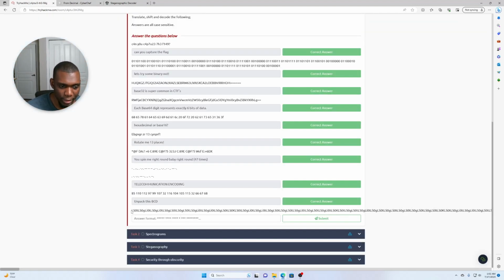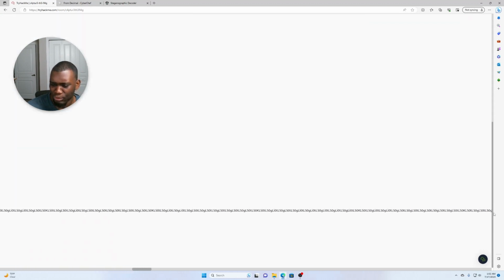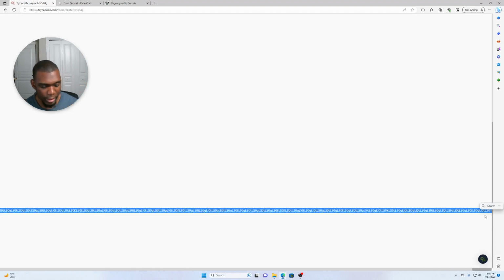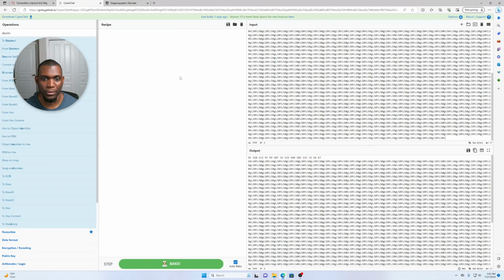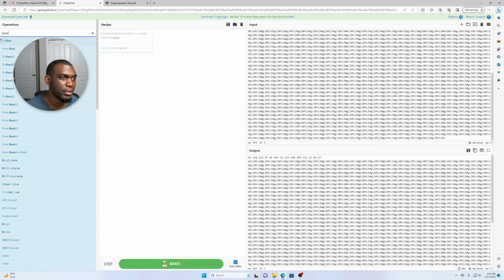Now we have this one right here, which looks pretty complicated. Oh, it's still going. Okay, we got a really long one here. There we go. Based on the fact that it has the equal sign, the first thing that pops into my head is Base64. So we're going to run Base64.